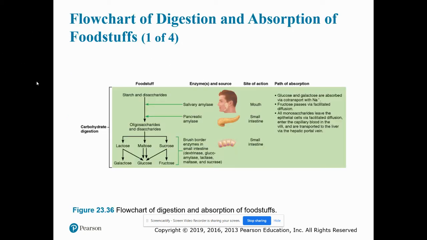So we have, here we go. Starch and disaccharides breakdown begins in the mouth with salivary amylase. Pancreatic amylase comes in. We have the oligosaccharides and disaccharides breaking down into lactose, maltose, sucrose, and then you can see they break down even further into the monosaccharides.